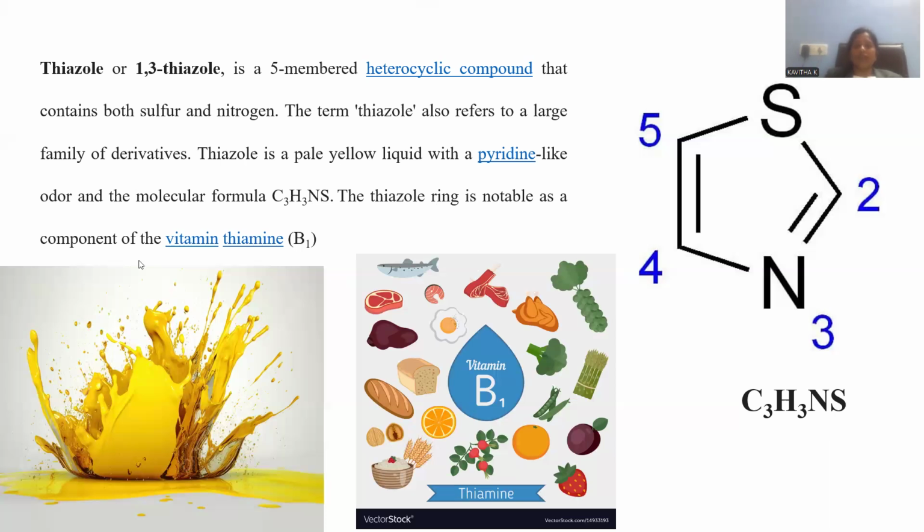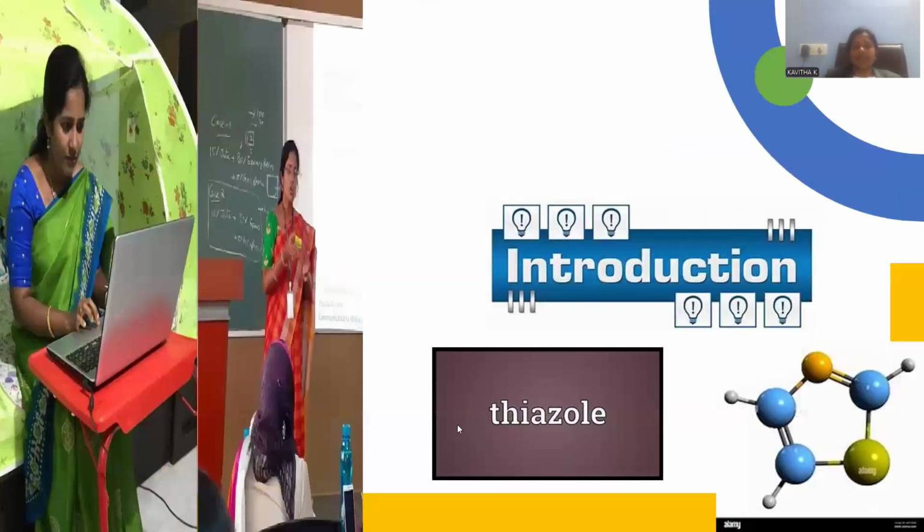The thiazole ring is notable as a component of vitamin B1, right? So vitamin B1 can be extracted from various kinds of natural products, as you can observe over here. And that is thiamine, the chemical substance in general called vitamin B1, right?